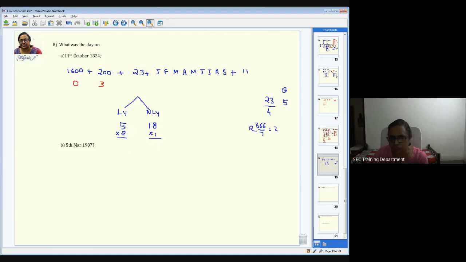So 5 leap years into 2 is 10, and 10 divided by 7 gives remainder 3. Similarly, 18 divided by 7 gives 4. When you add these two, it's 7. As I told you, whenever it crosses 6, you have to again divide by 7 and take the remainder. The remainder is 0. Therefore, you have 0 odd days.